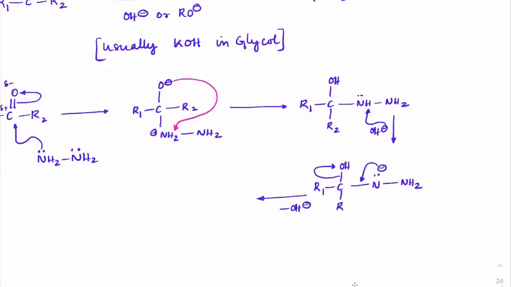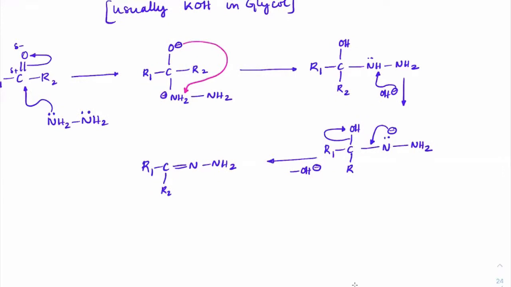Got it? The C double bond N becomes stronger, so to make that stronger double bond, this reaction is favored in the forward direction. So we will have this as R1 C R2 with double bond N and NH2. OH minus has left here.